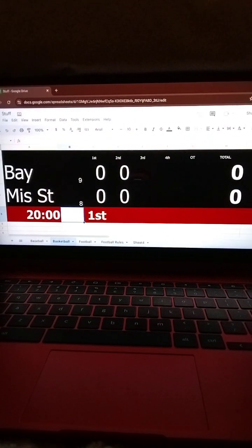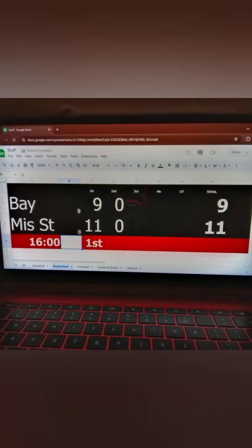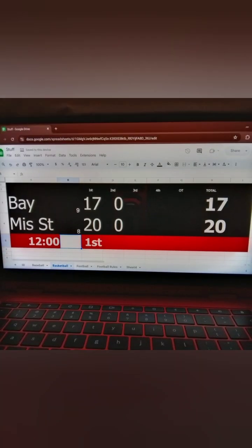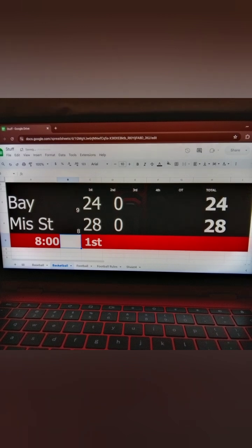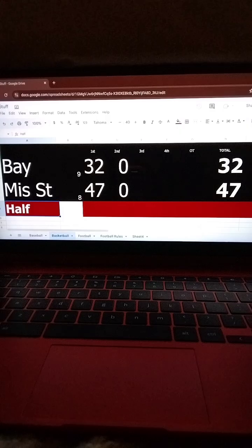All right, speaking of those two teams, number 9 Baylor versus number 8 Mississippi State is our next game, and I have everything on the scoreboard now, so here we go. All right, we have reached halftime.